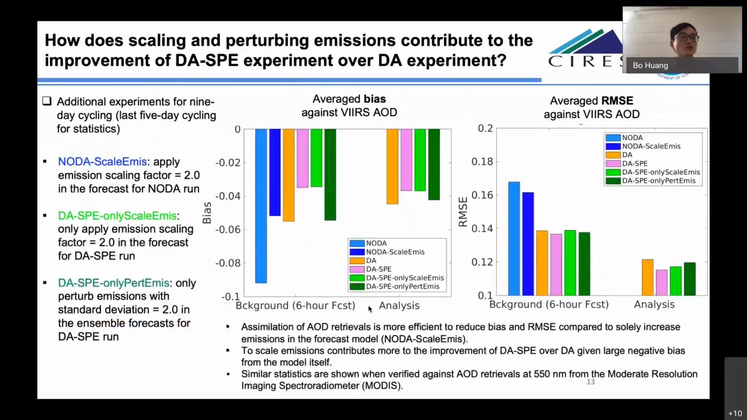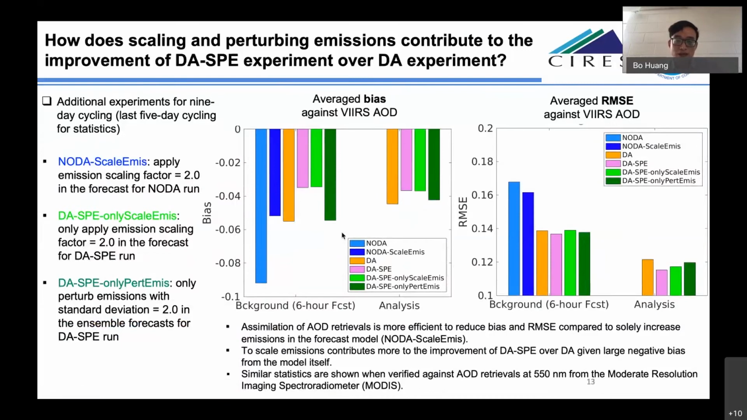In this slide, we are trying to understand how the scaling perturbations and perturbing perturbations contribute to the improvement of the DASP experiment and over D experiment. I think I'm just gonna jump to the conclusion here.